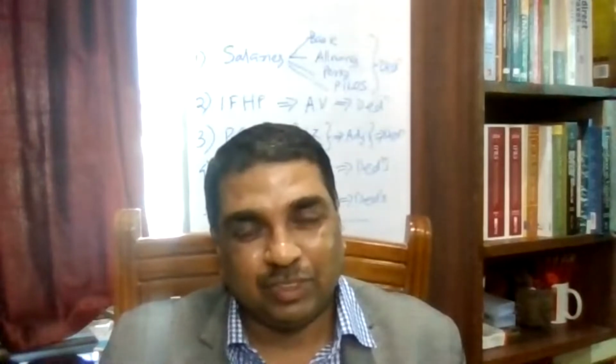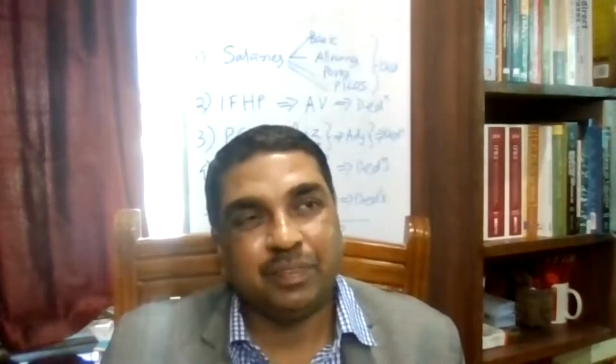Wealth tax is also not there. We have seen it in our lifetime, but now it's not there. Gift tax was also there; that is also gone. So many taxes are removed. Fringe benefit tax, one more tax, was also removed. Now very limited taxes are there: income tax, indirect tax, goods and services tax, and partially some excise duty. Customs duties are also there. It's a very limited number of taxes now.